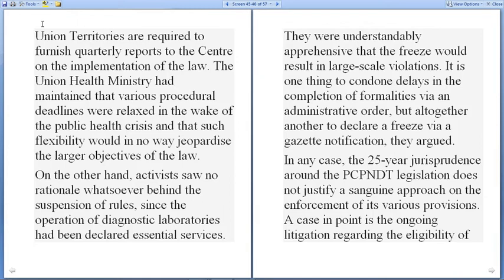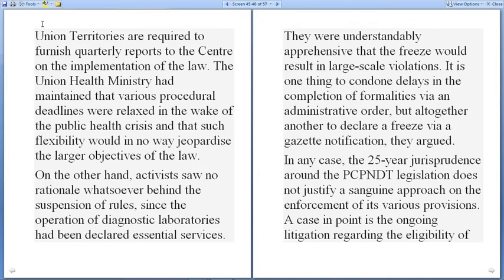It is one thing to condone delays in the completion of formalities via an administrative order, but altogether another to declare a freeze via a gazette notification, they argued. In any case, 25 years of jurisprudence around the PCPNDT legislation does not justify any sanguine approach to the enforcement of the various provisions.